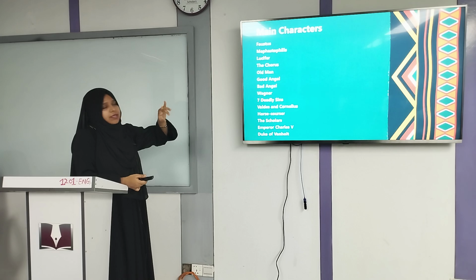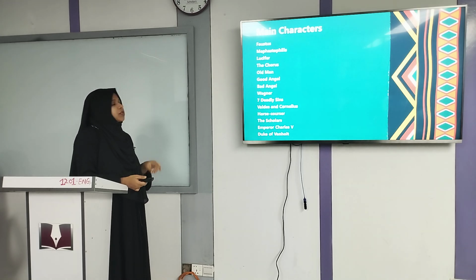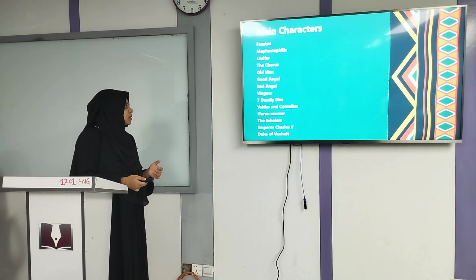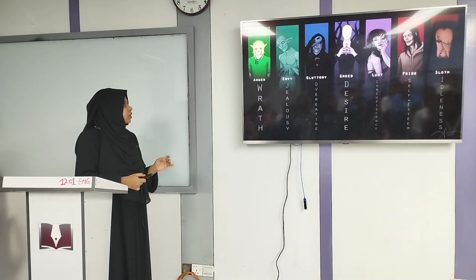So these are the main characters, just for your reminder. Faustus, Mephistopheles. Is there any character you don't know? Just let me know, okay, I will explain. Faustus, Mephistopheles, Lucifer, Chorus, Old Man, Good Angel, Bad Angel, Wagner, Seven Deadly Sins, Valdes and Cornelius, Horse Courser, the Scholars, Emperor Charles, and then Duke of Vanholt. You know all of them, right? Okay, and then the synopsis is already done.